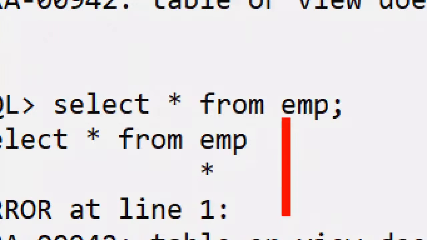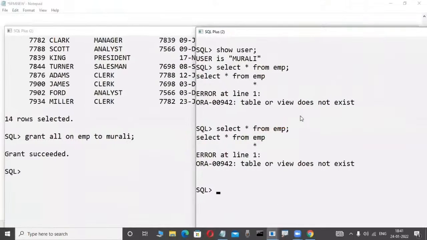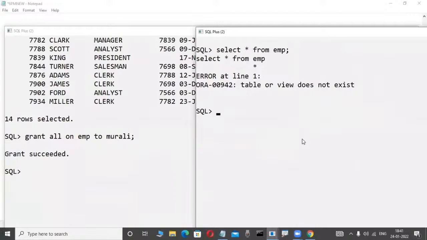And now here, which user is giving a permission, we use username dot object, like select star from Scott.emp. That is a rule. Very, very important. That is a rule. And now here, update Scott.emp, delete from Scott.emp. In this case, the Scott user must give permission like that, only then it works, otherwise it is impossible. That's why that is a rule. Now, suppose you are also good at that rule, then you are successful.